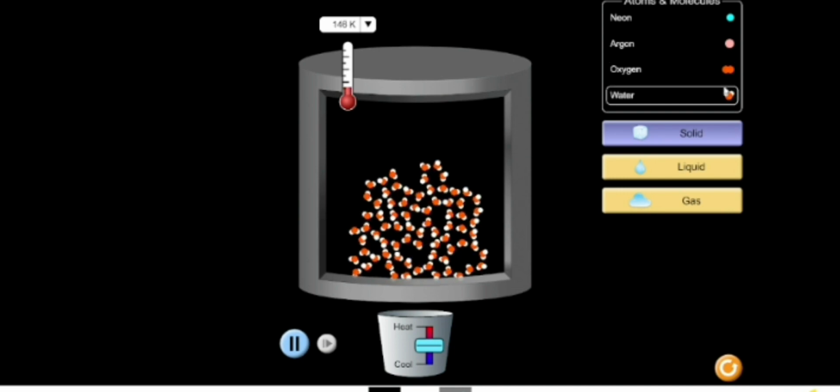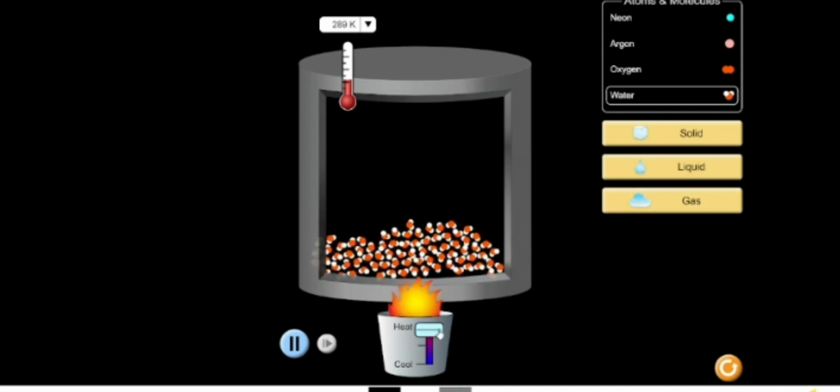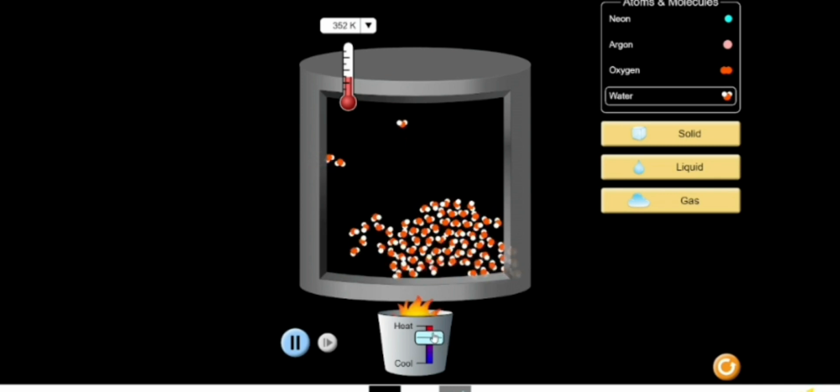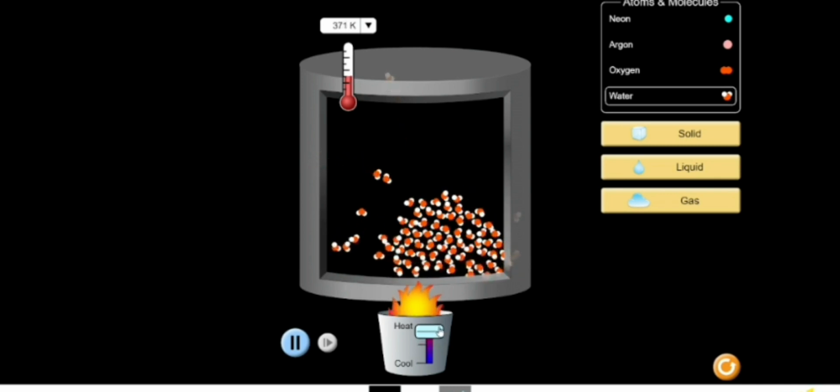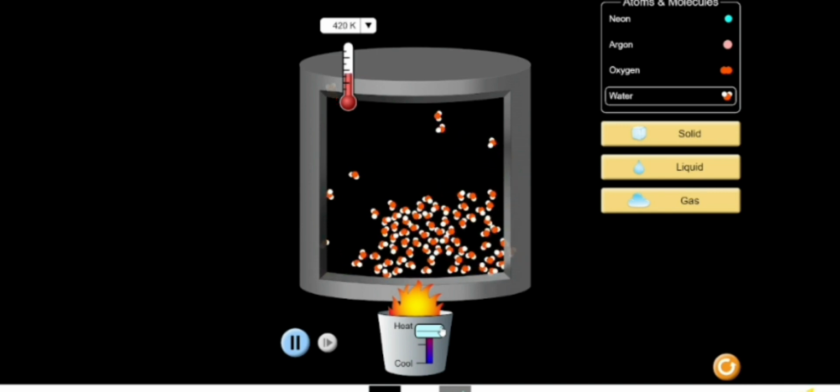The last one is the water. We'll start with liquid. Okay, so we add more heat and the water will become a gas.